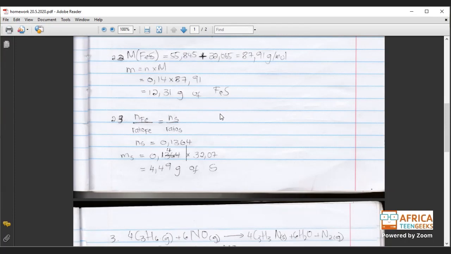Guys, are you understanding? Are you with me? Because if you're not, this is your time to speak up before I move on to the next problem. Okay? I hope you guys understand that. It looks very difficult when you look at it, but it's quite simple to find the amount in excess. Okay? So this was the amount in excess. So now we're going to move on to the next question.